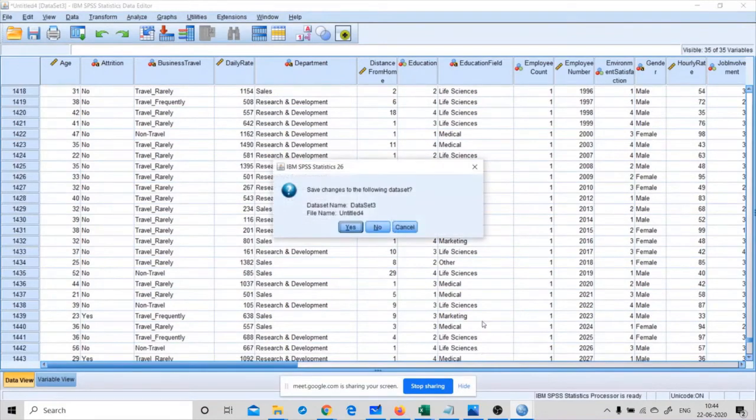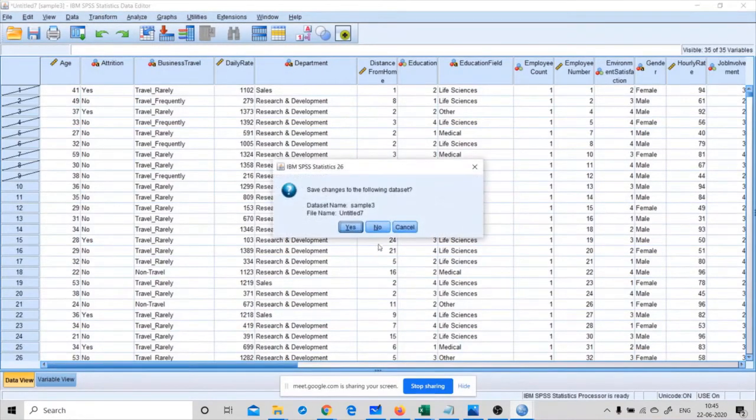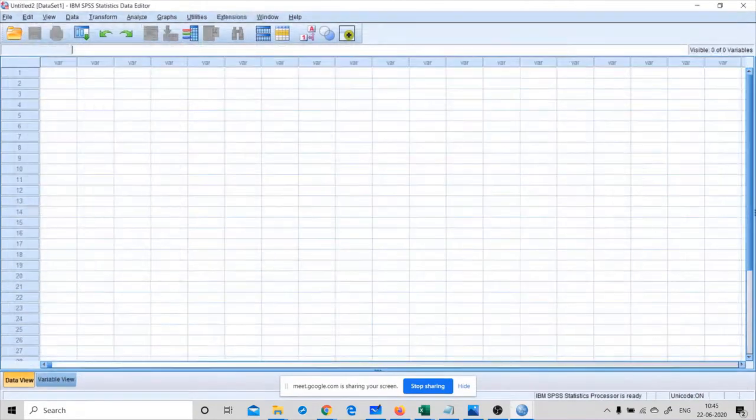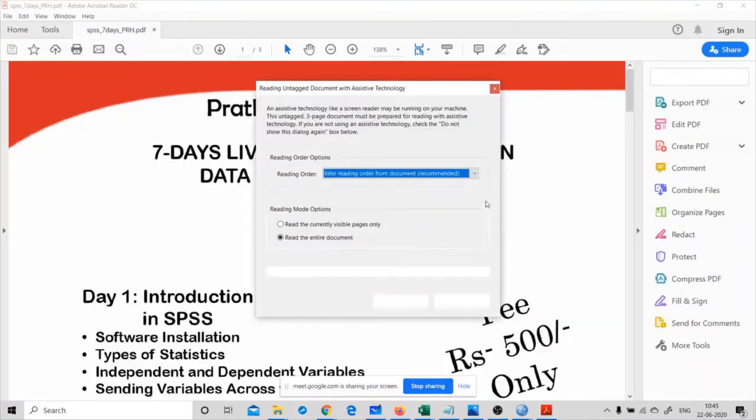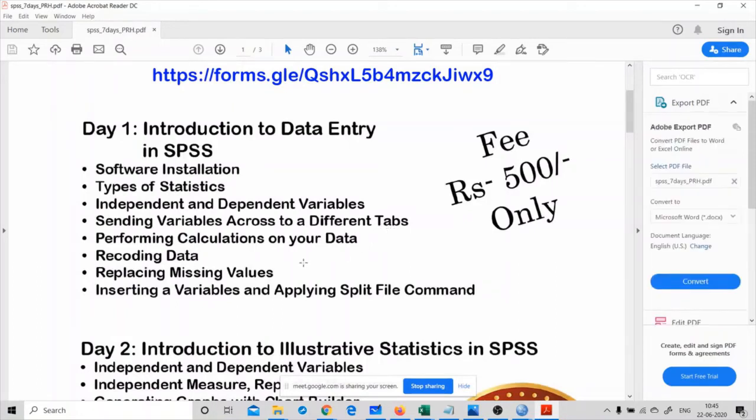So let me open this data set file again. Now we want to look into sending a variable across to a different tab and performing calculation on your data, how to recode your data, how to replace your missing values in the data, and how to insert a new variable or use split file commands.